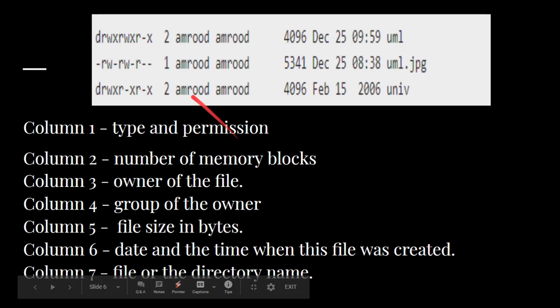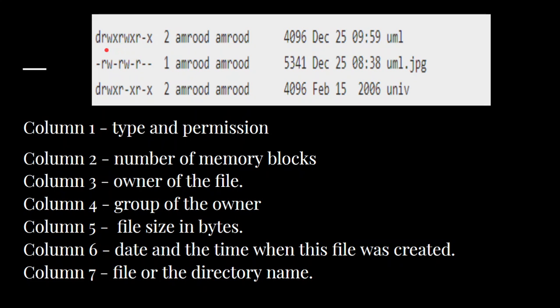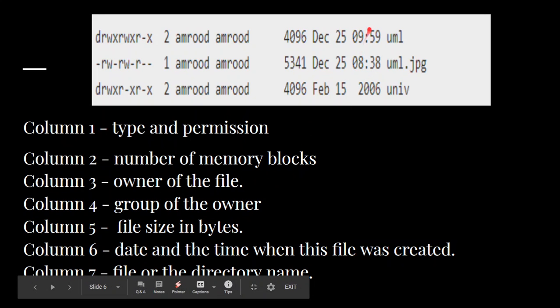Now, when you list the files, we will get this type of information in the file listing. Here it consists of 7 columns. Column 1 is the type and the permission of the file, column 2 is the number of memory blocks, column 3 is the owner of the file, and column 4 represents the group of the owner. Column 5 represents the file size in bytes, column 6 represents the time the file was created or modified, and finally column 7 represents the file name or the directory name.